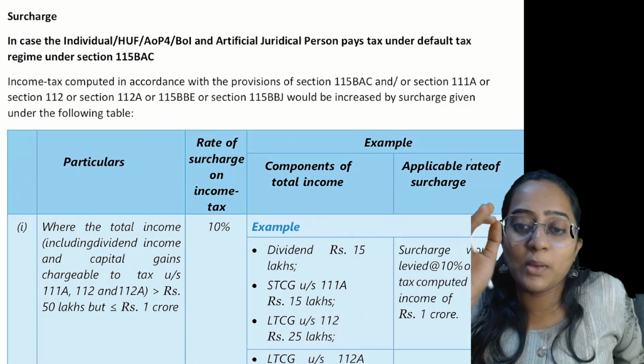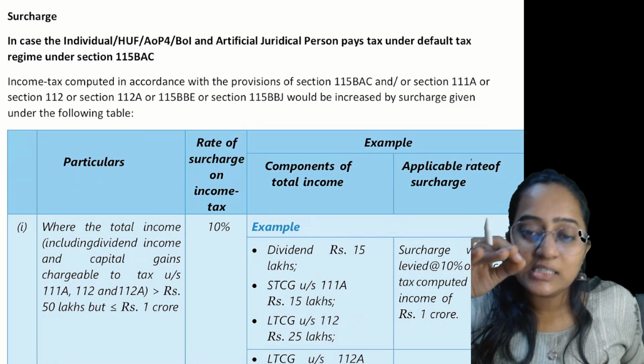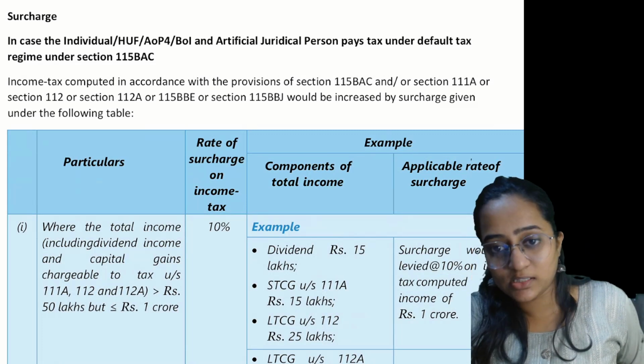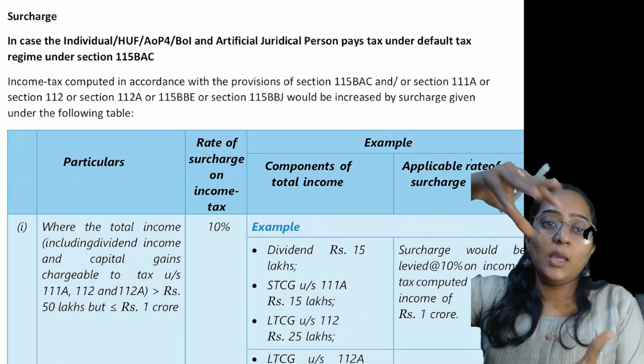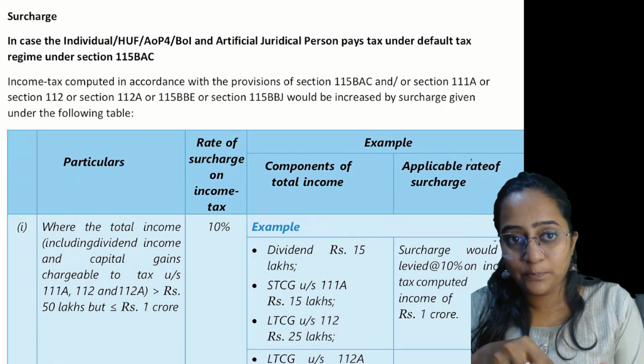First of all, always remember, surcharge is nothing but an additional tax. It is an additional tax imposed on your tax liability.